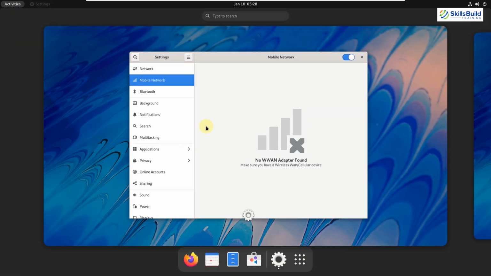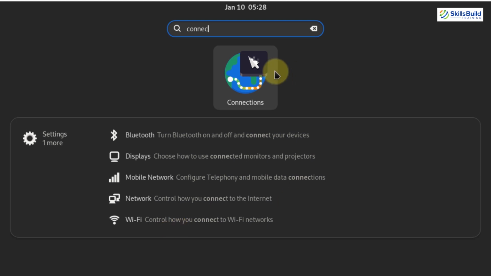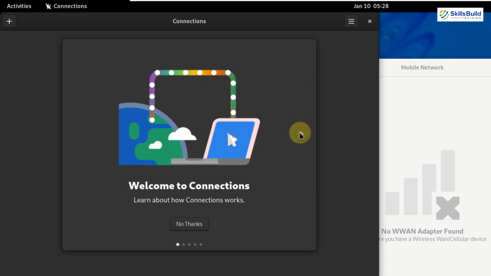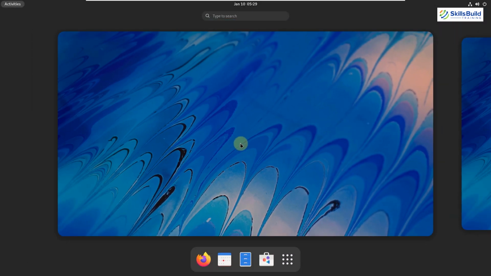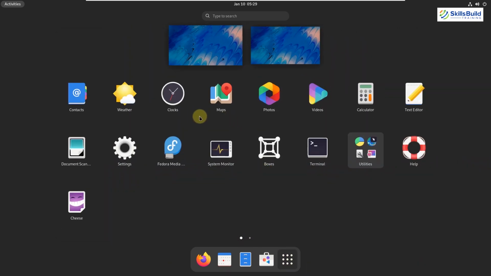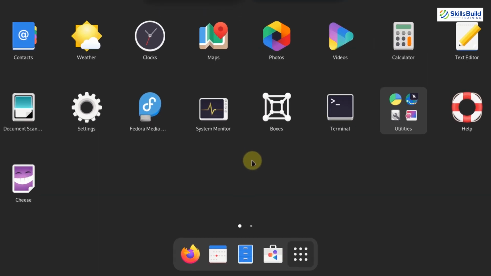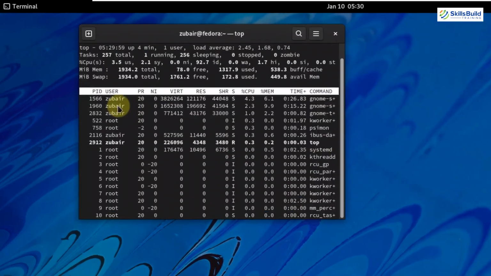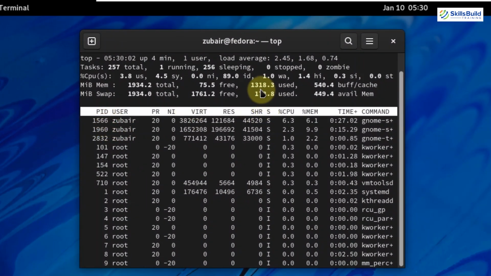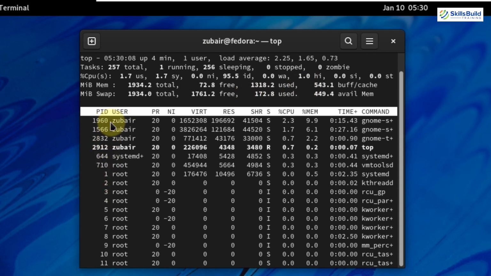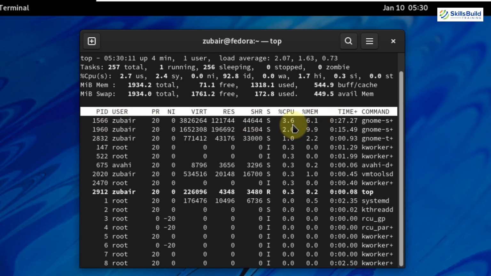Then we have a new app that is known as Connections. This Connections app lets you connect with other systems remotely. And this is a very good addition in Fedora. Not only that, we have some new updates in terms of the user interface of this beautiful Linux distribution as well. And now let's see how many resources this system uses. I will open my terminal and we have different utilities that we can use, but I'll use top. In terms of system resources, our system is using almost 1320 megabytes of RAM. Then we have all the information about processes and how many resources each process is using at the moment.